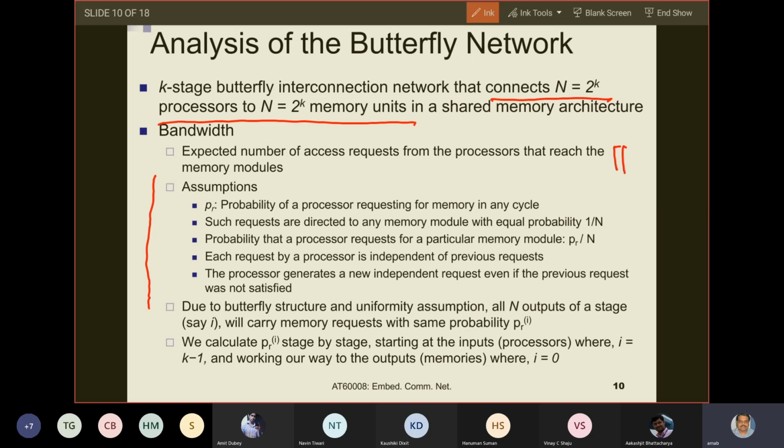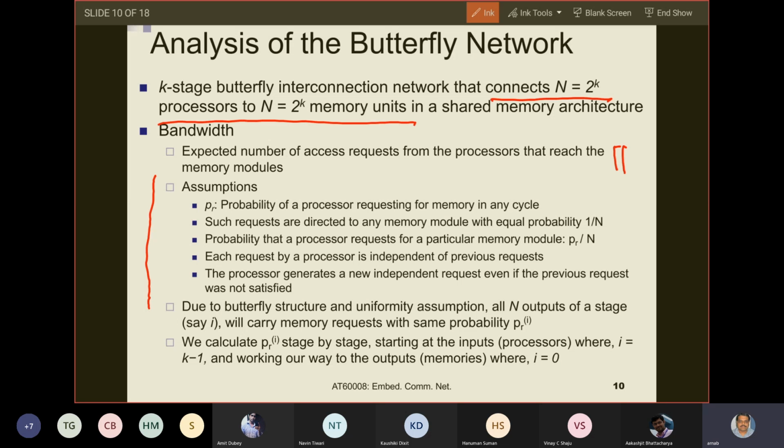The processor generates a new independent request even if the previous request was not satisfied. This is again simplistic, because typically, if the previous request was not satisfied, the processor will re-request the same data. But for our analysis, we will currently assume that the processor generates a new independent request, even if the previous request was not satisfied. So previous request gone means gone.